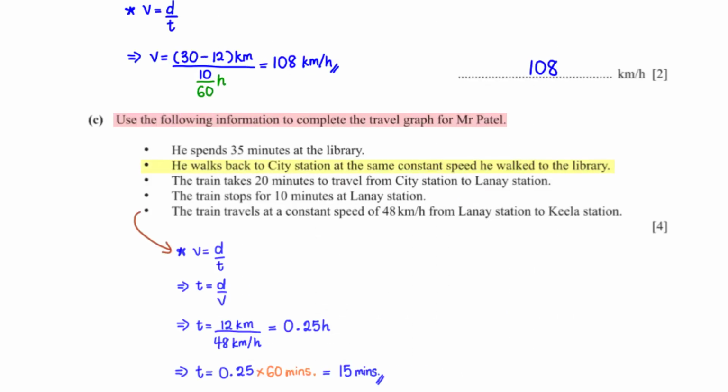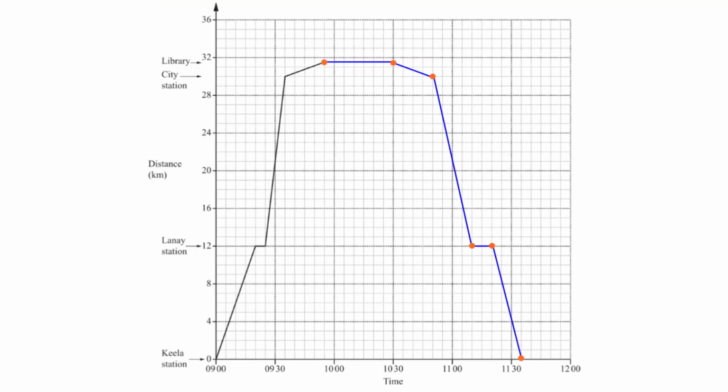He walks back to City Station at the same constant speed he walked to the library. This means the rise and run of the graph from the City Station to the library, which is 4 units in the horizontal direction and 1 unit in the vertical direction, should be the same as from the library to the City Station. So we mark this as our next point.